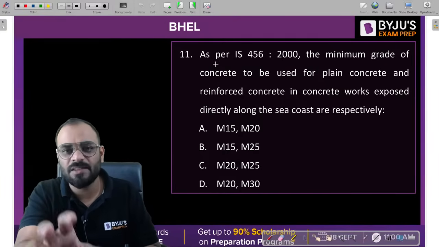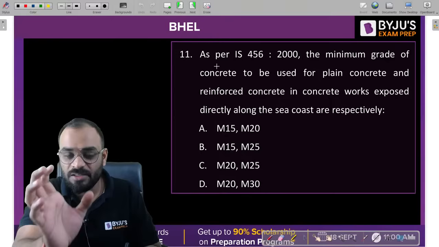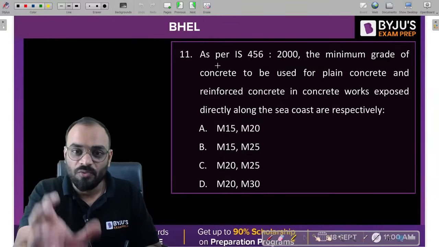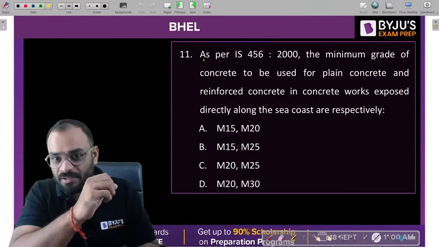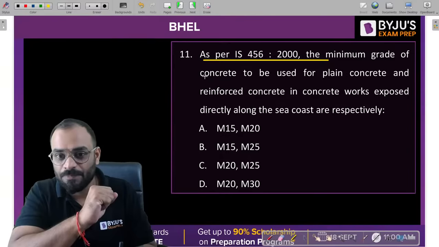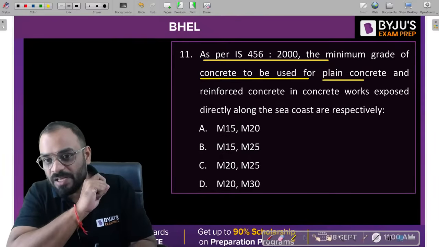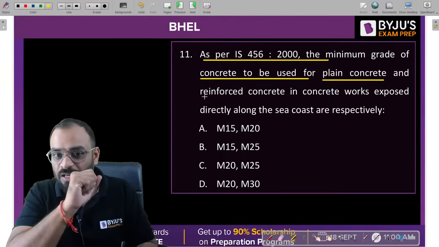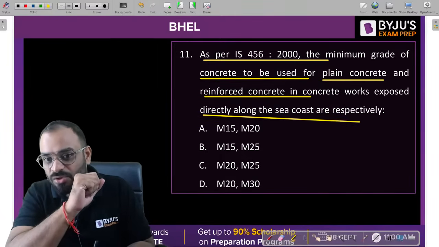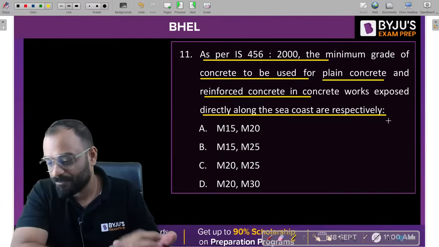Again, in this problem, they have asked the direct values of the codal provision. As per IS 456-2000, what is the minimum grade of concrete which you have to use for plain concrete work and the reinforced concrete work which is exposed directly along the sea coast area?